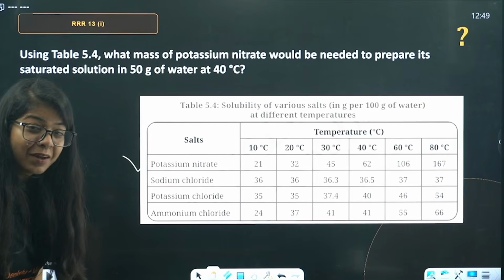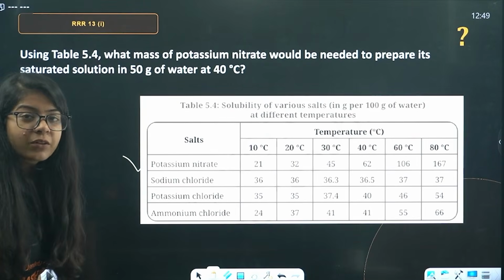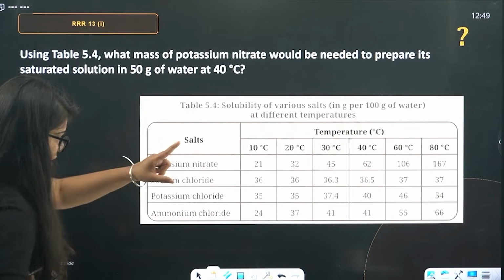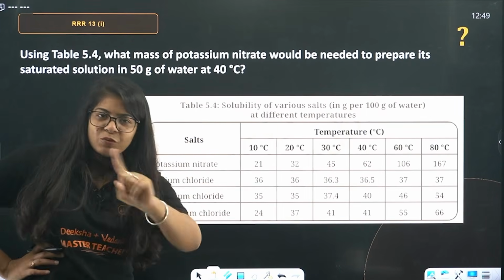Ma'am, what is this, ma'am? You want to cry? Yeah, I wanted to cry when I was in 10th, 9th as well, but I don't anymore. Okay, now you have Aditi ma'am, so you won't cry either.